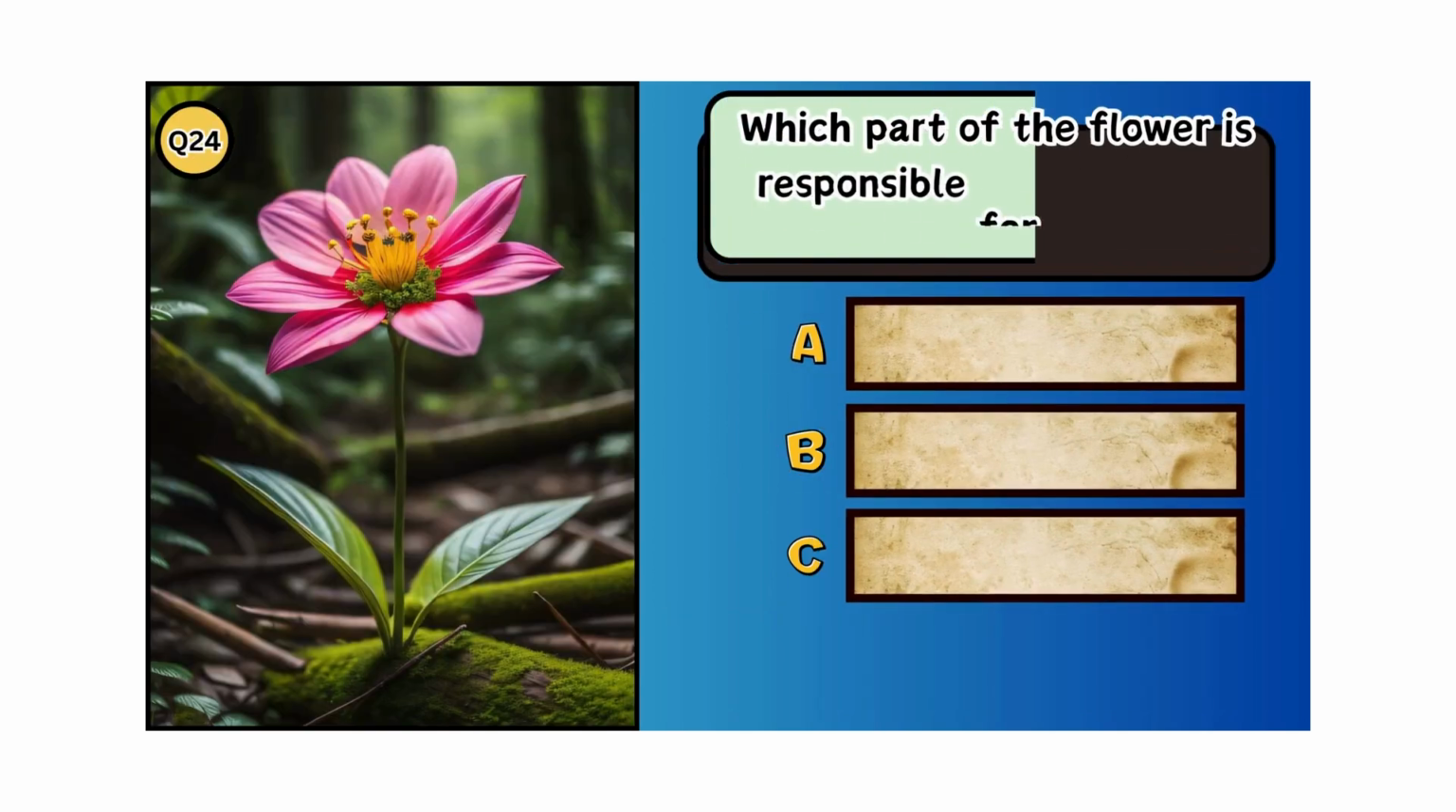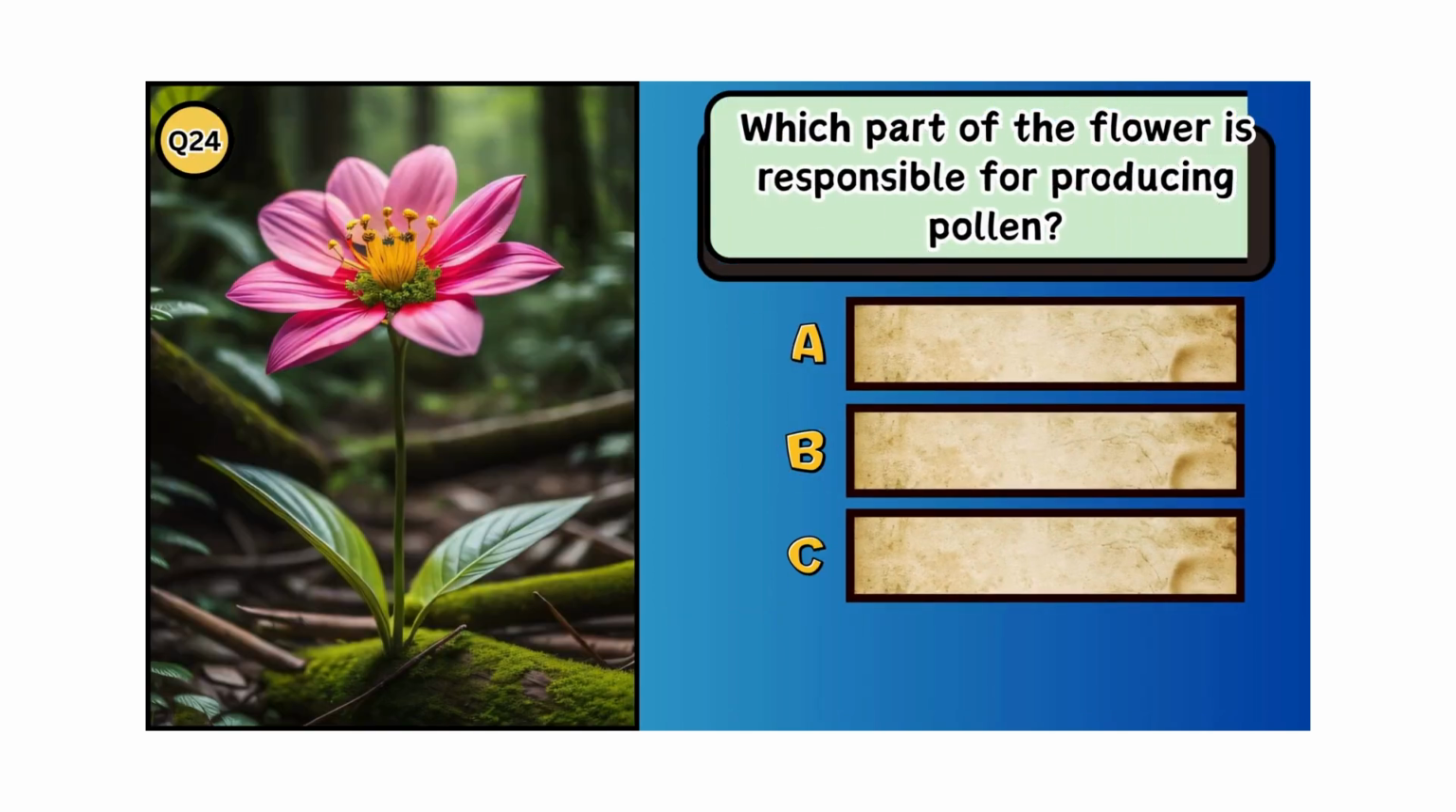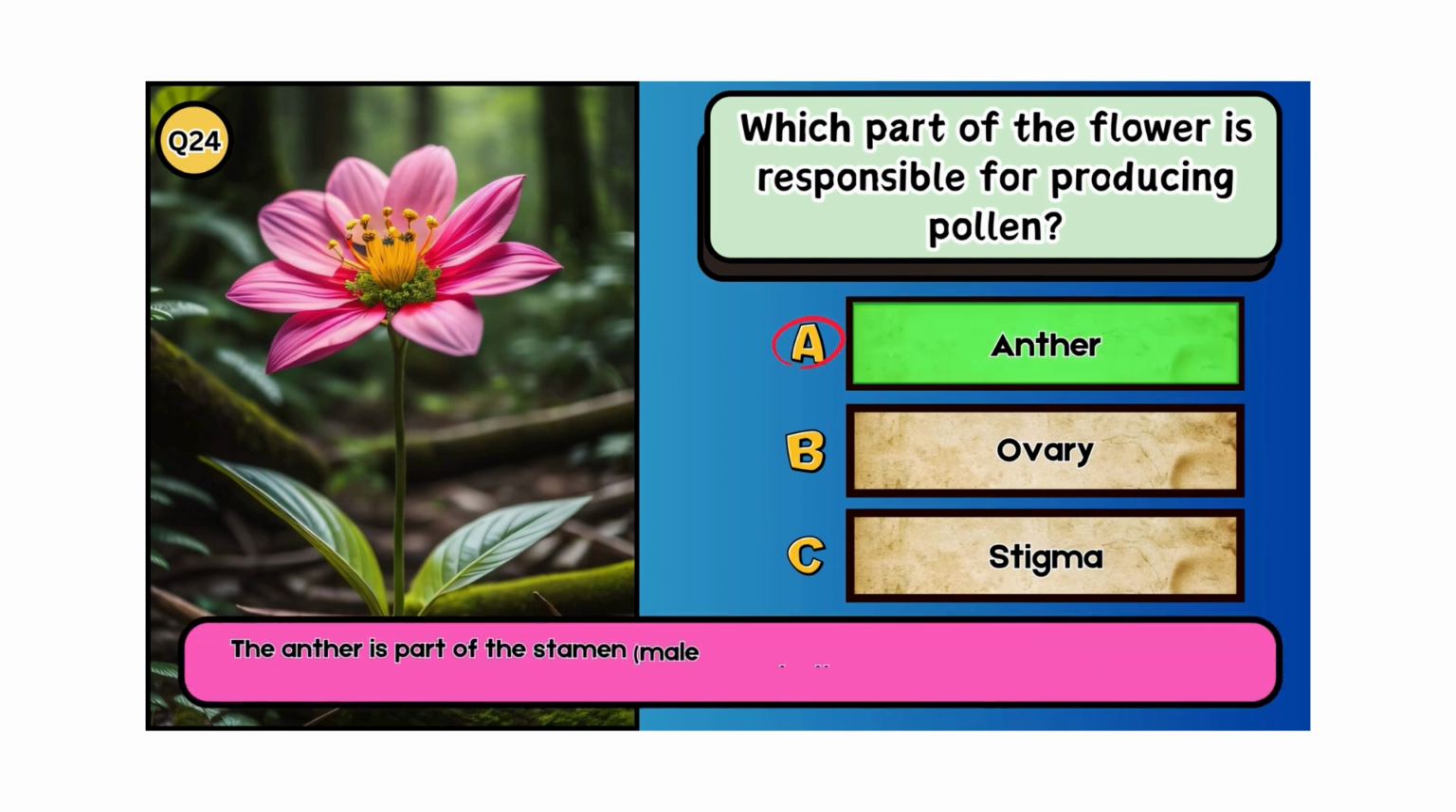Which part of the flower is responsible for producing pollen? A. Anther. B. Ovary. C. Stigma. The answer is A. Anther. The anther is part of the stamen, the male reproductive organ, and produces pollen, which contains the male gametes.